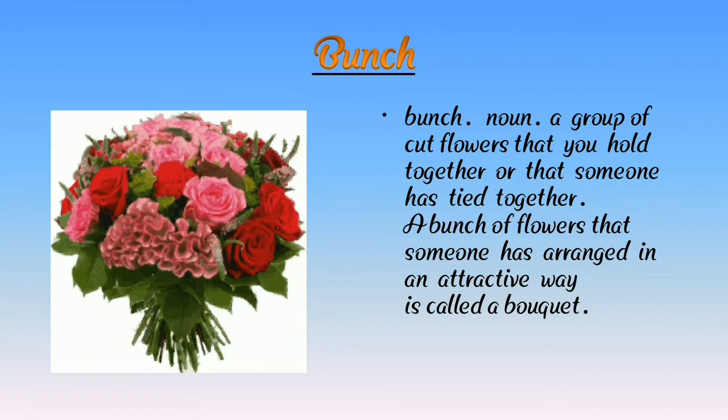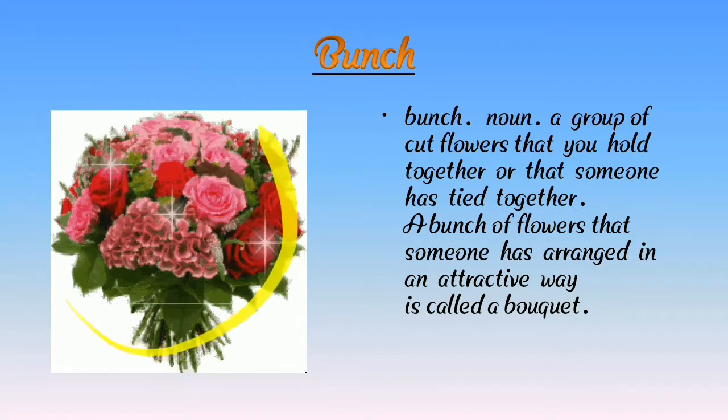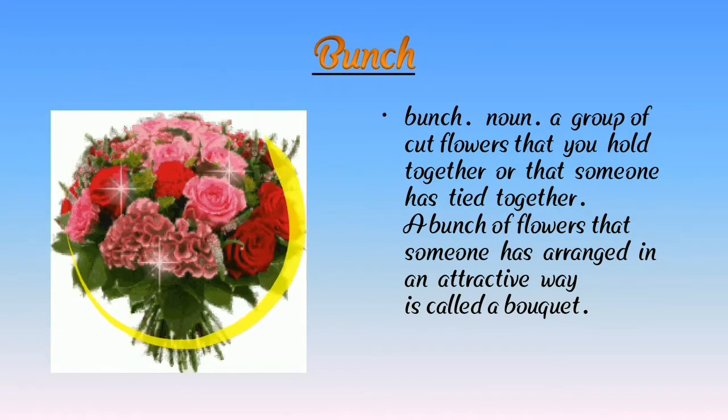Cut flowers that you hold together or tie together are called a bunch. So a bunch of flowers.